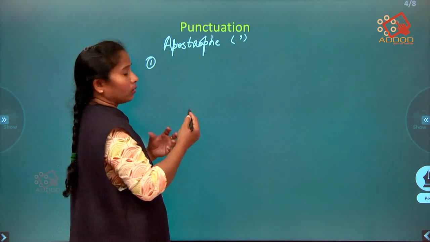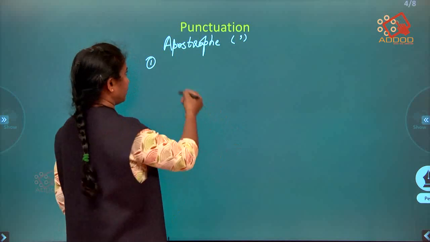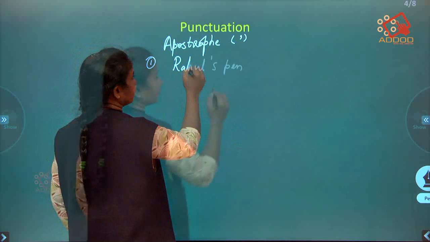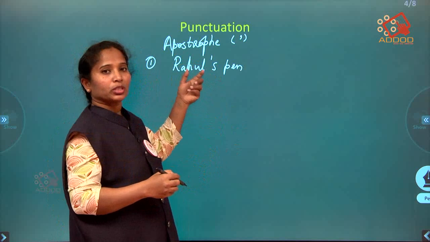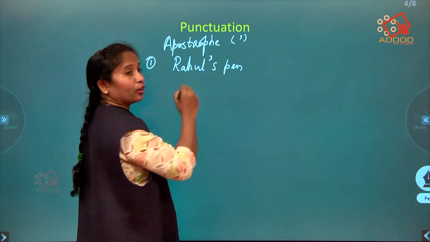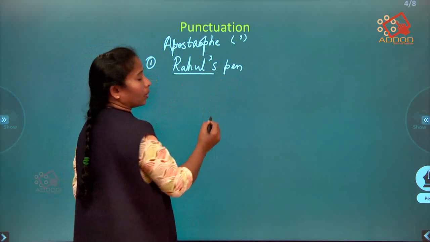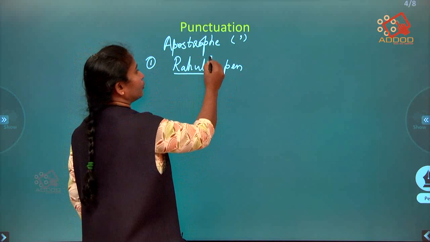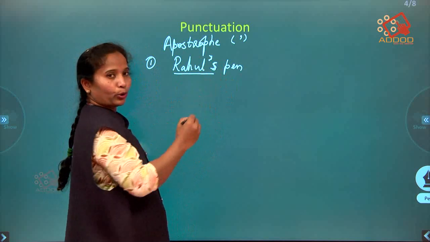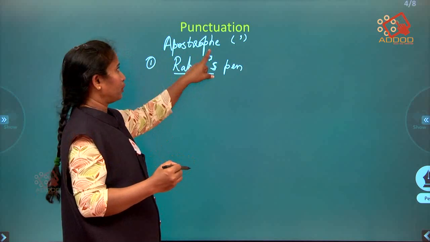If I say this pen belongs to someone else, for example, Rahul's pen, it is showing possession. The pen belongs to Rahul. When we put an apostrophe and then S, it is singular. It is indicating singular possession.